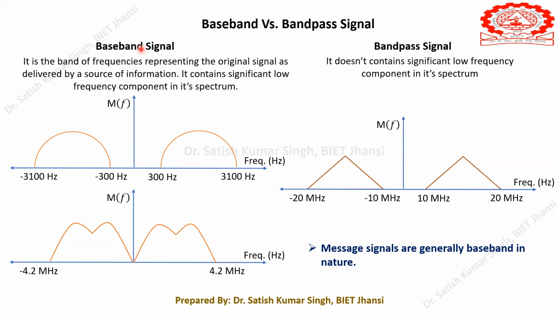Baseband signal. So it contains significant low frequency components in its spectrum. This is one of the very important things, that it will be containing significantly low frequency components. Here you can see 300 hertz, 500 hertz, 1000. These are all significantly low frequency components that will be available, and that's why we are saying it is a baseband signal.